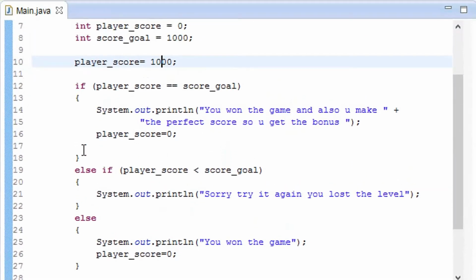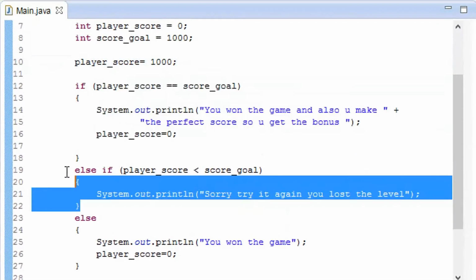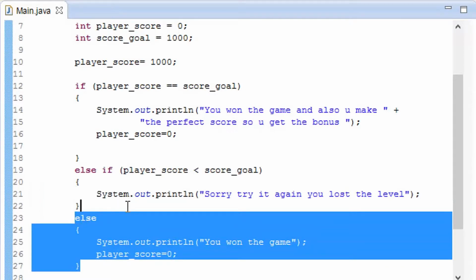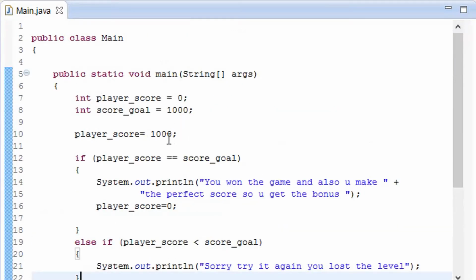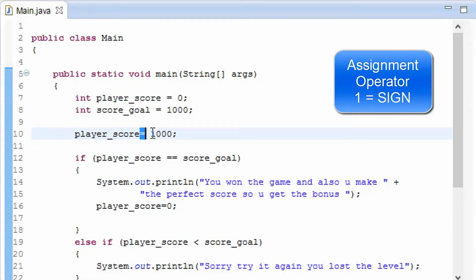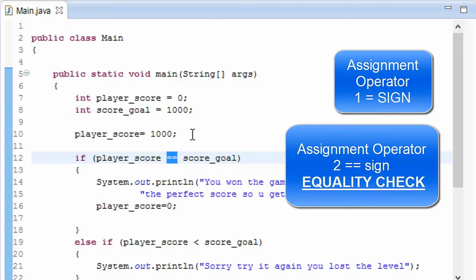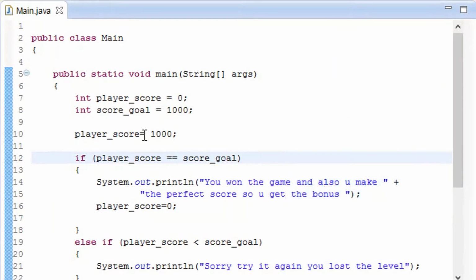That's how it is going to select whether this statement is true, or this statement is true, or this statement is true. And being a programmer, you will get used to it by adding this. One more thing I wanted to teach you: adding one equals sign is going to be an assignment, and adding two equals signs is going to be equality. Adding one is an assignment, and adding two is equality, because if I add a single one, it is going to determine that it is an assignment, as you know we use it on the top over here. And inside the if statement, adding two equals signs lets the program know that it is an equality check.